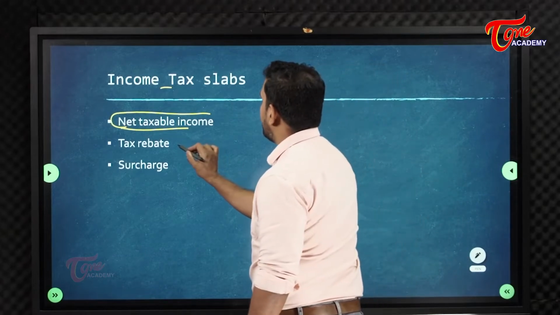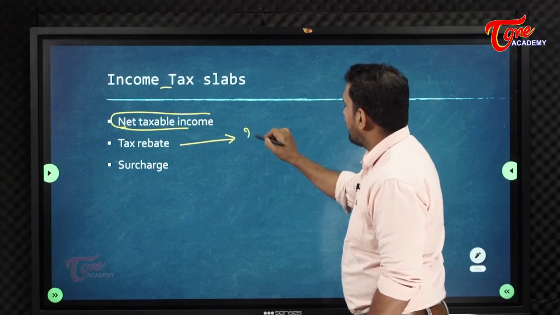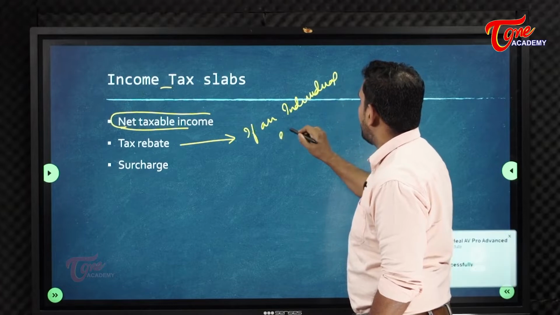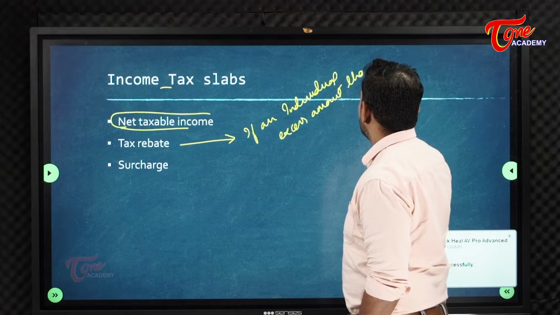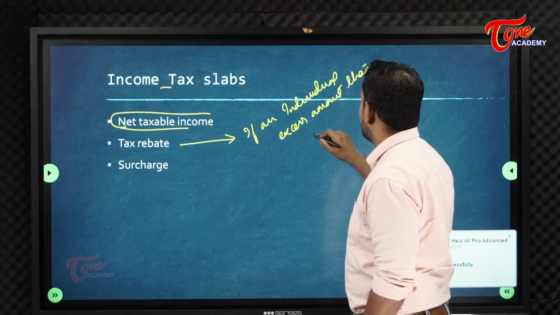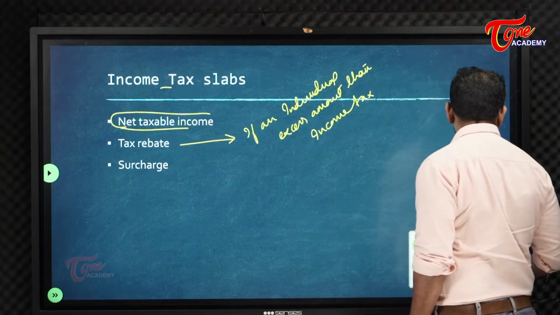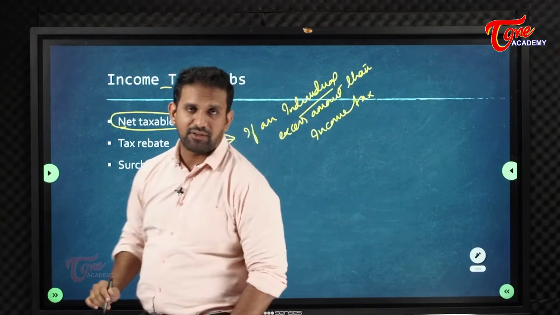Tax rebate is nothing but, if an individual pays an excess amount than their income tax, that is called a tax rebate. So I'll tell you a very practical example for it.